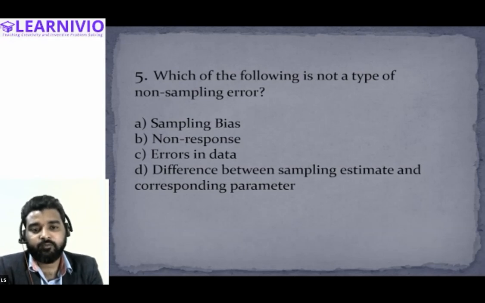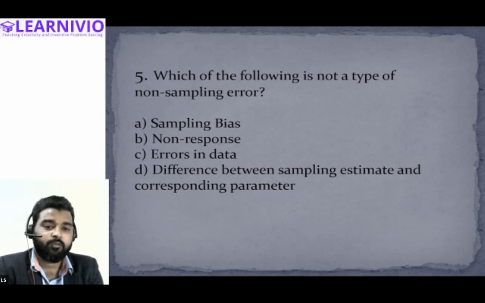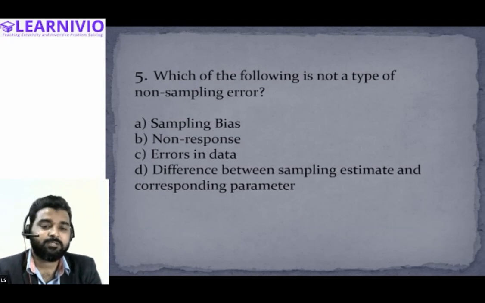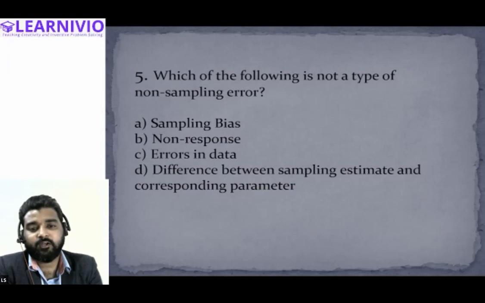At the time of collection of data, the respondent was not giving a reply. So because of non-response, incorrect or incomplete information has been collected, or there is some error in the data that the respondent has provided. All of these are covered under non-sampling error.